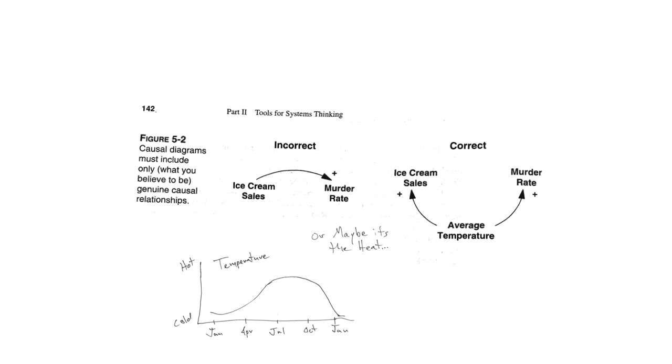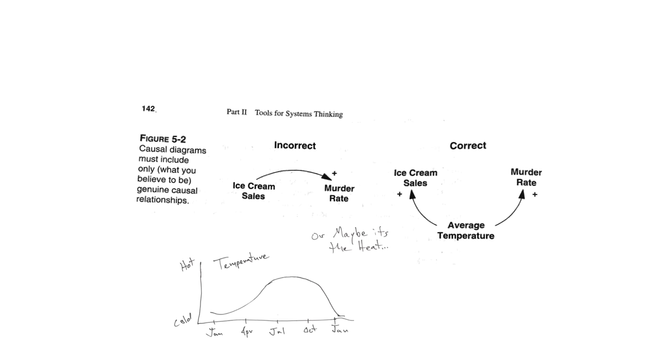So a correct causal relationship here involves a third element, and that is the average temperature. This is very important. It is often very tempting to do things like this. But as Sturman has pointed out, it's incorrect.